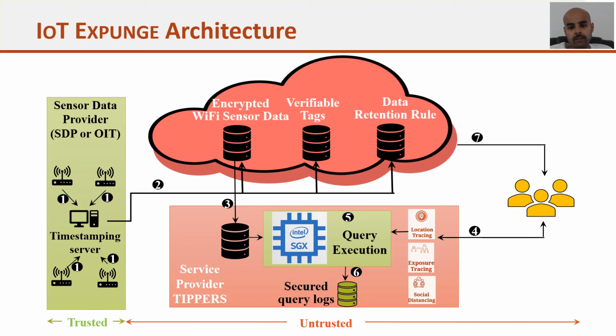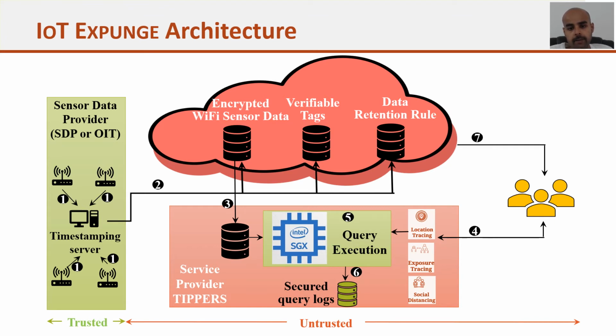So the cloud has three things: first, encrypted Wi-Fi data, the verifiable tags, and data retention rules. Encrypted sensor data is provided to the Tippers. The verifiable tags will be used by the user or the auditor to verify the state of the data, and data retention rules are used by the cloud to change the state of the data.